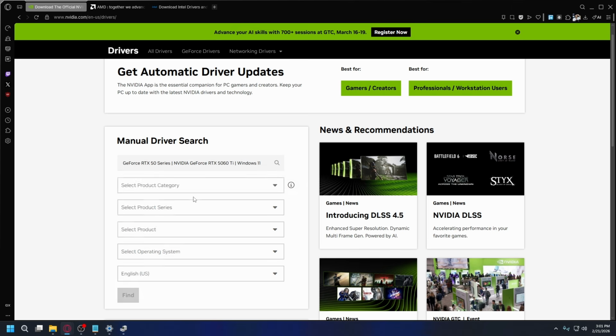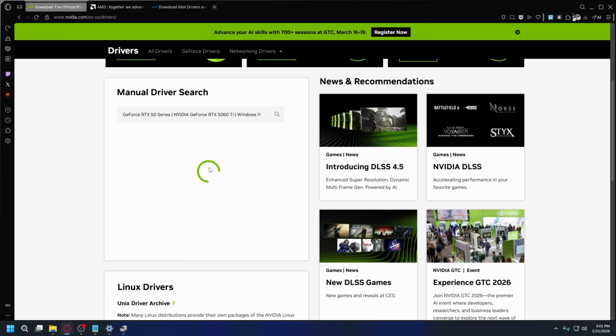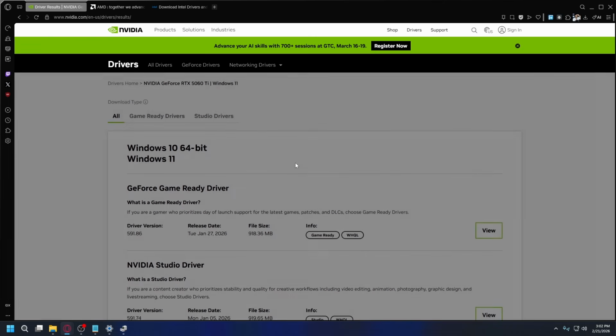Once downloaded, open the installer and follow the installation steps. If there's an option for a clean installation, select it, and when your PC boots back up, go into display settings again and check if the second monitor is detected.